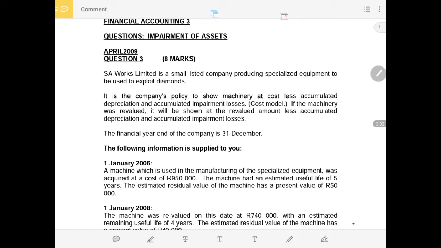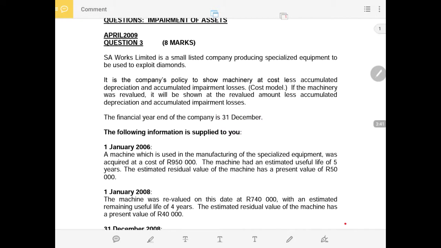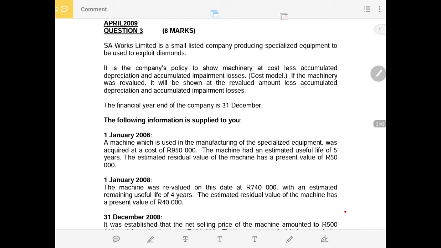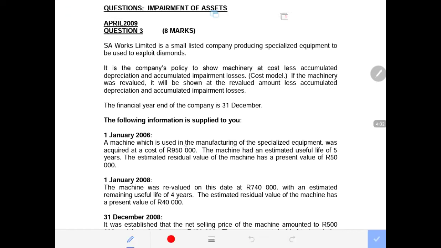Then it says the financial year end of this company is 31st of December. Each and every year, that will be the end of the accounting period. And we are provided with the following information. On the 1st of January 2006, a machine used in the manufacturing of the specialized equipment was acquired at a cost of 950,000 rands.